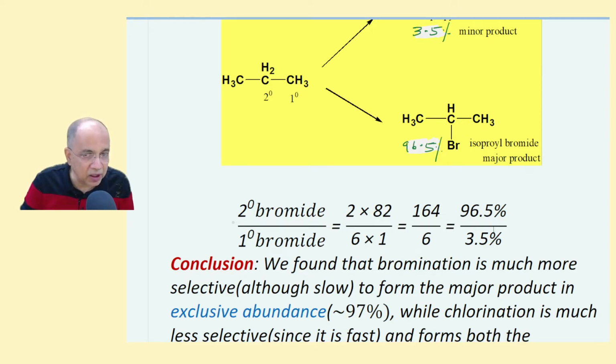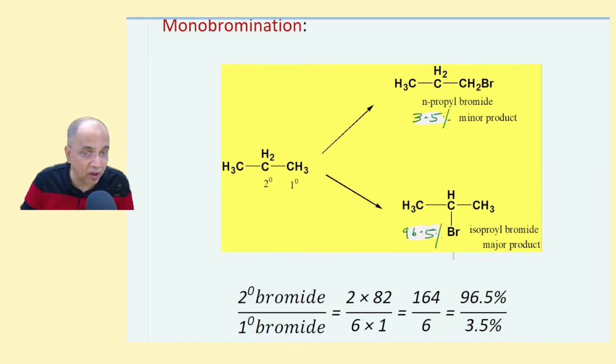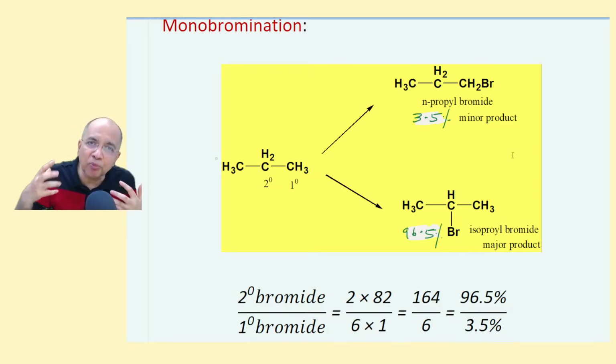If you convert to percentage, 164 by the total, 170 into 100, it is 96.5% of the major product, isopropyl bromide, and an almost negligible amount of n-propyl bromide. So tell me, which is better? Yes, you have to sacrifice, it is slow, you have to wait for some time, but you get almost pure isopropyl bromide. The major product is obtained in exclusive abundance. The minor product is almost eliminated.